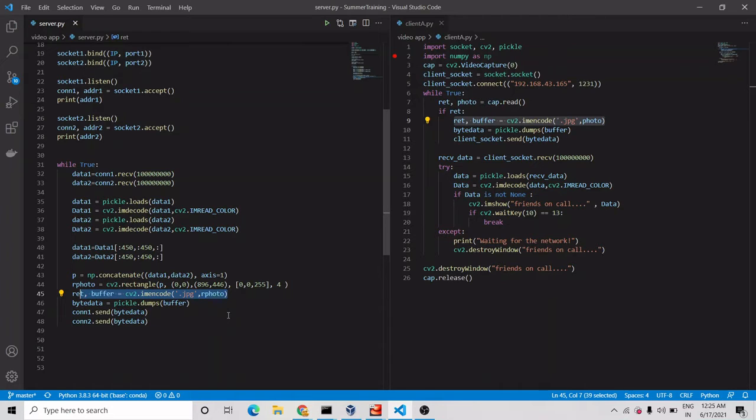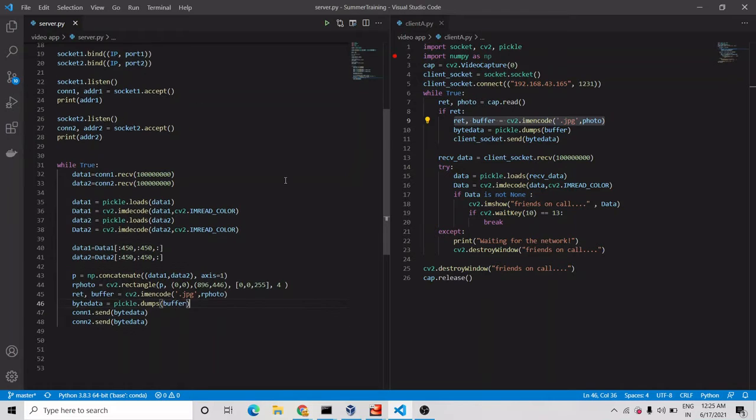What we want is for both clients to see each other's face or video. So the server does all these things and forwards the data to the clients. It is converted into byte data, and it sends the byte data to both clients, connection 1 and connection 2.